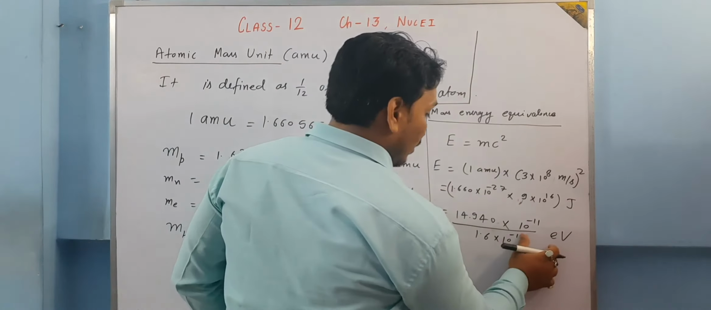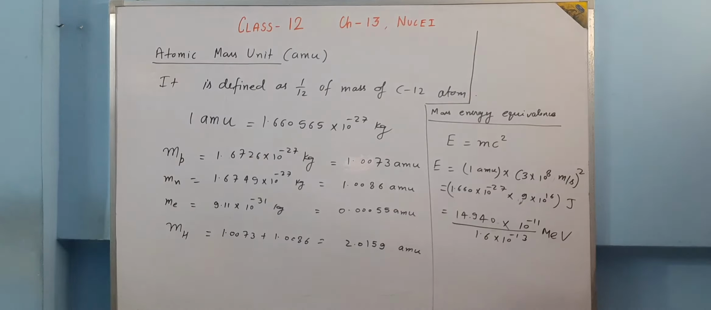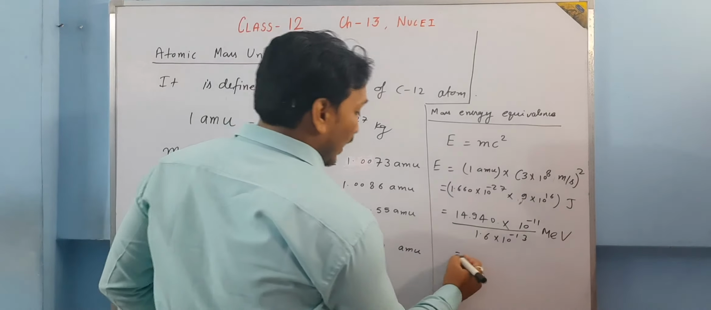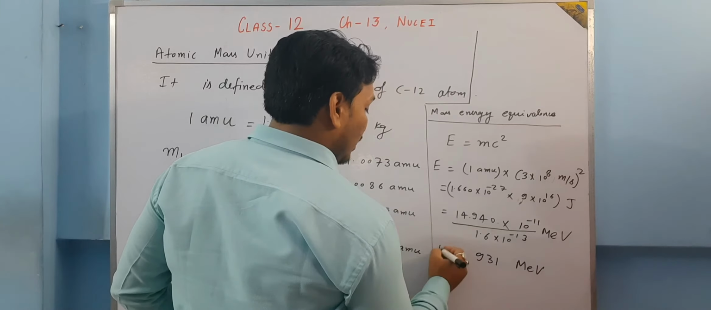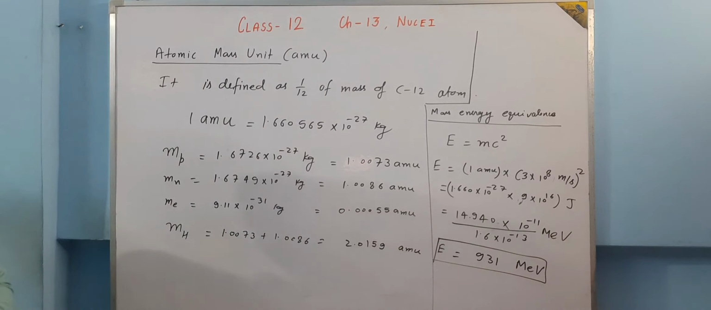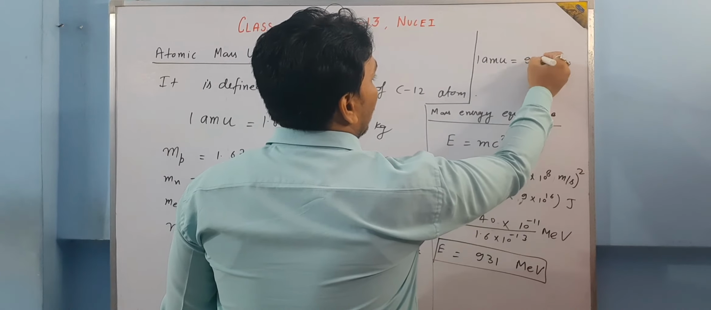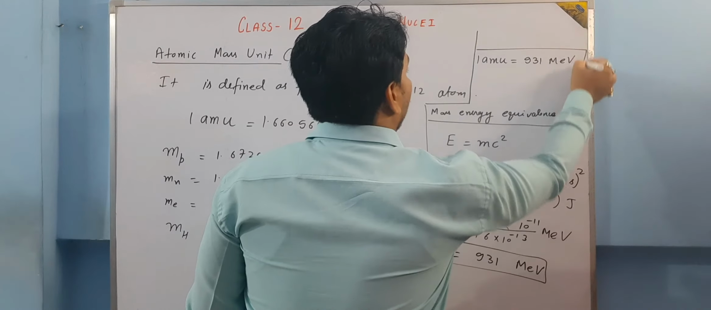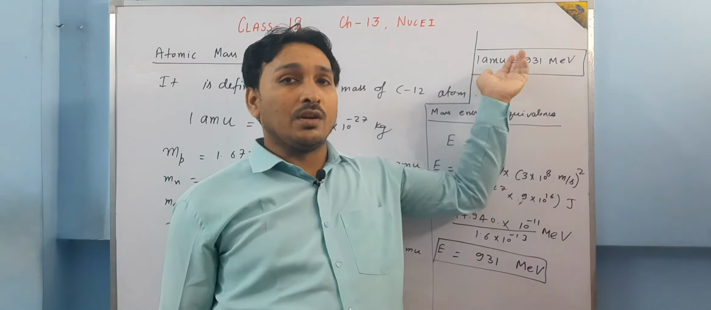Or let us divide it by 10 to the power 6 and make it mega electron volt. If we solve it, we'll get an approximate value of 931 mega electron volt. So this is the energy which is associated with 1 AMU. So we can say that 1 AMU is equal to 931 mega electron volt.